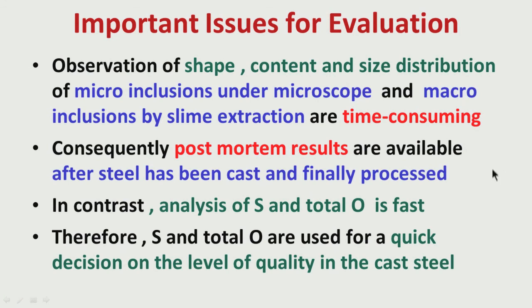So, when the steel has been cast, we do not know what is the level of inclusions, real inclusions, we have not evaluated. It is not possible to get that analysis by that time, but the sulfur and total oxygen analysis we already have by the time the steel is cast. So, we know whether the steel will be relatively clean or relatively unclean. So, we can take a decision at this stage, a disposition decision, that means whether this slab or this bloom or this billet should be processed for this product or should be processed for some other inferior product, of inferior steel quality.